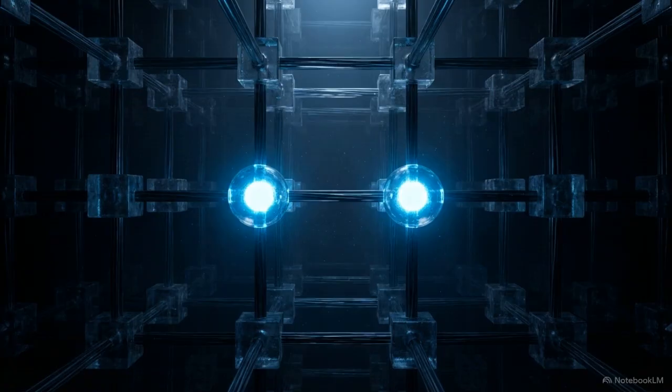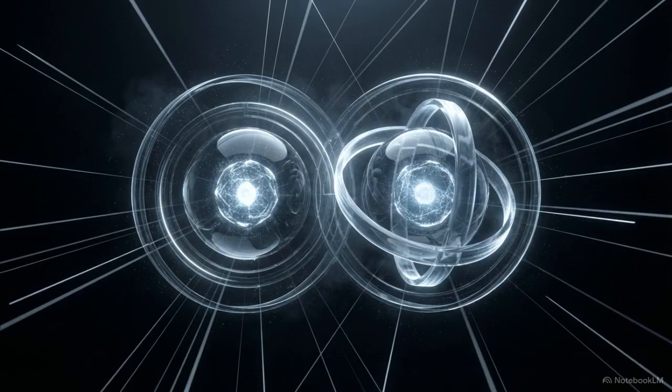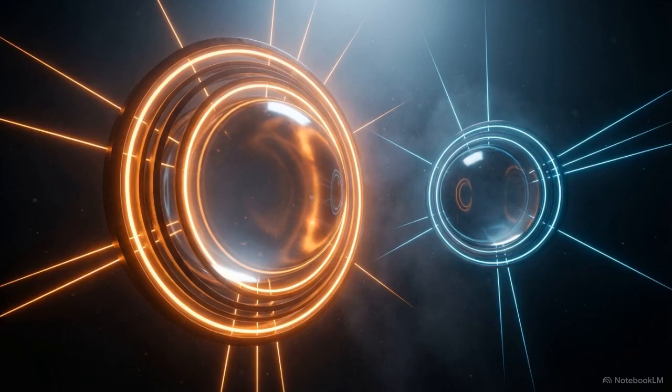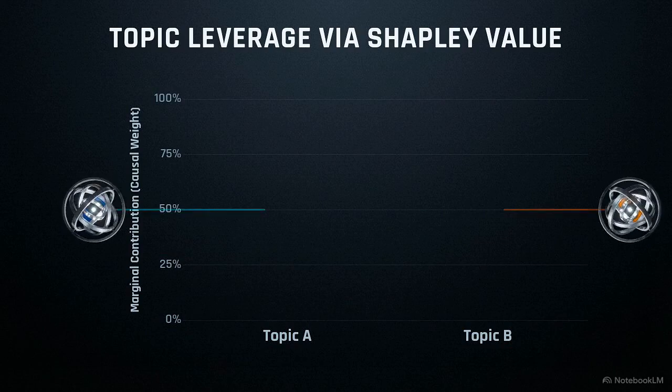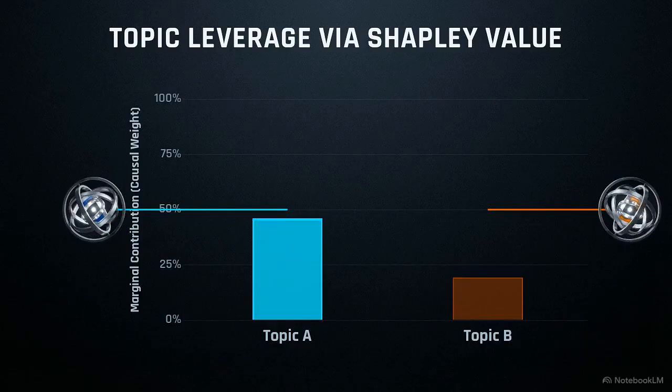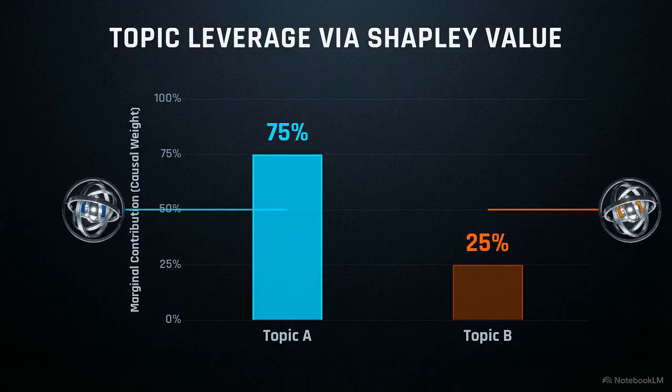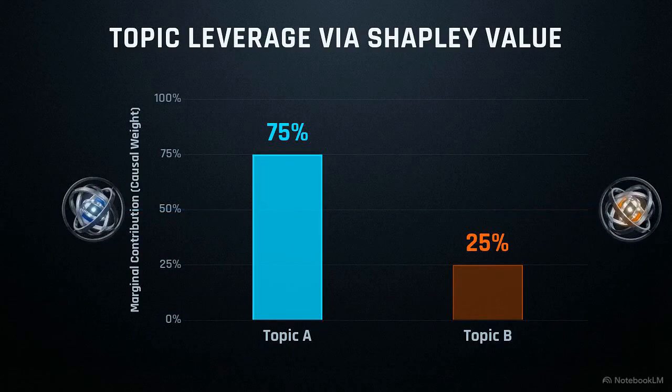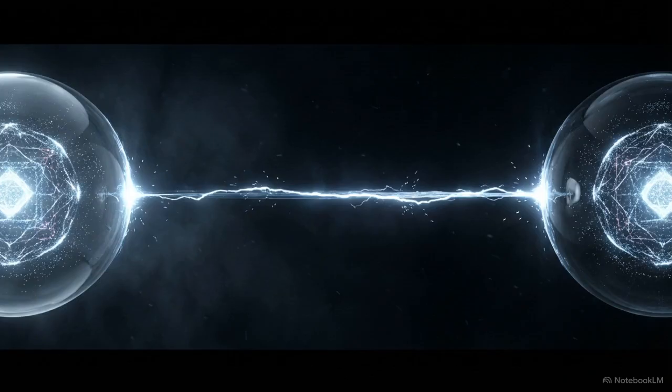The simulation targets specific nodes, preparing them for an interaction. Before a collision happens, quantum rotation gates assign mathematical stakes to each topic. This value defines the level of influence the node will hold over the final outcome. We quantify this using a Shapley value. In game theory, a Shapley value calculates the exact marginal contribution of a single player in a cooperative game. Here, it dictates the precise leverage a topic brings to a physical event. A particle's impact is determined by its computational weight before the physical collision ever takes place.